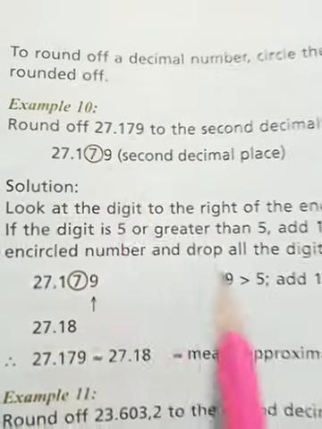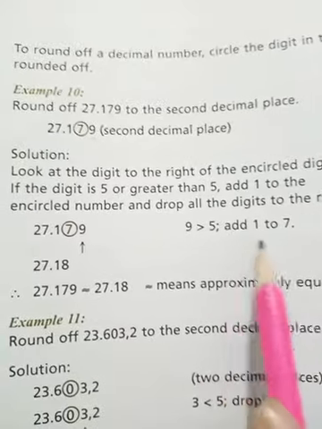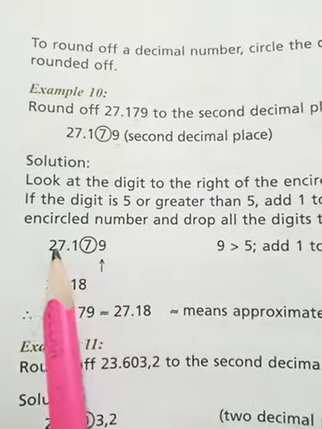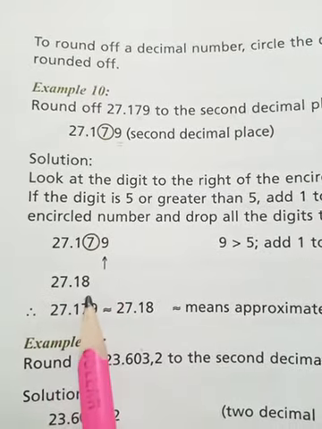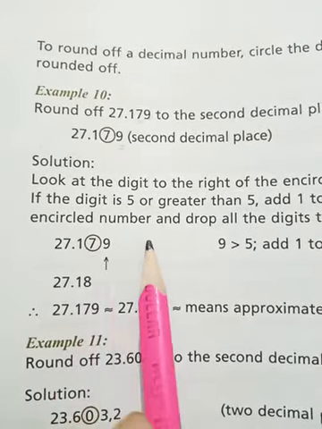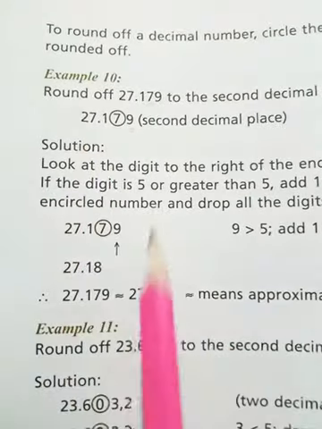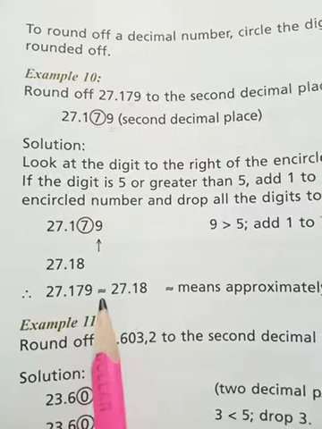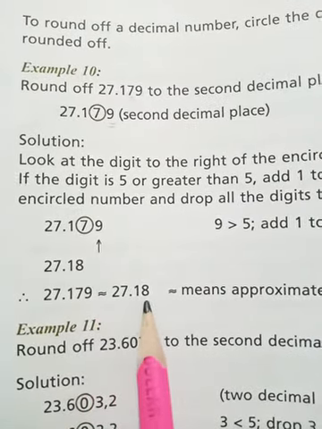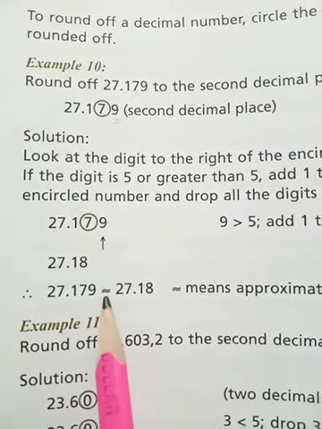So 9 is greater than 5. We will add 1 to 7. It will become 27.18 and the numbers on the right-hand side will all drop off. Okay, so 27.179 is approximately equal to 27.18. This is the sign of approximation.